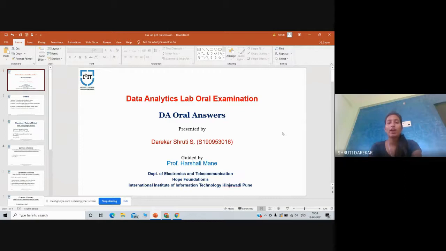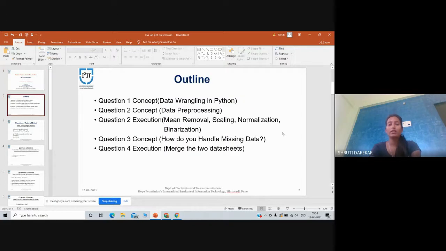Today I am presenting the Data Analytics Lab SPP oral examination of academic year 2020-21. My presentation outline is: question 1, concepts of data wrangling in Python; question 2, concepts of data preprocessing and execution of mean removal, scaling, normalization and binarization of data; question 3, concepts of how to handle missing data; and question 4, execution of merging two data sets or data frames.